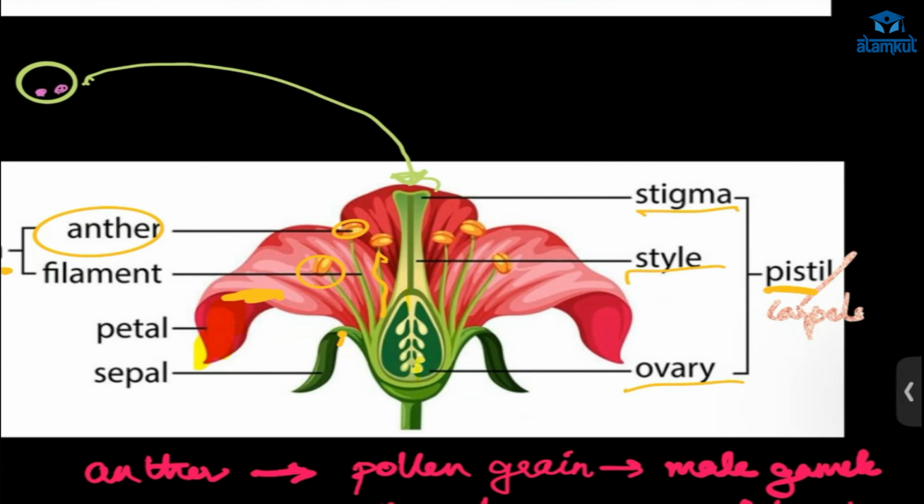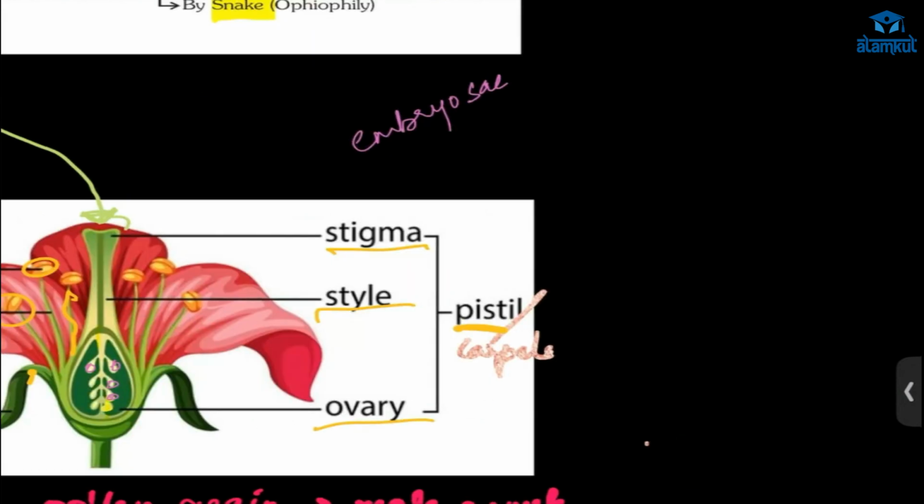And here in the ovary, there will be ovules present, and the ovule, after maturation, will form the embryo sac. In the embryo sac we have three cells here and two nuclei here.